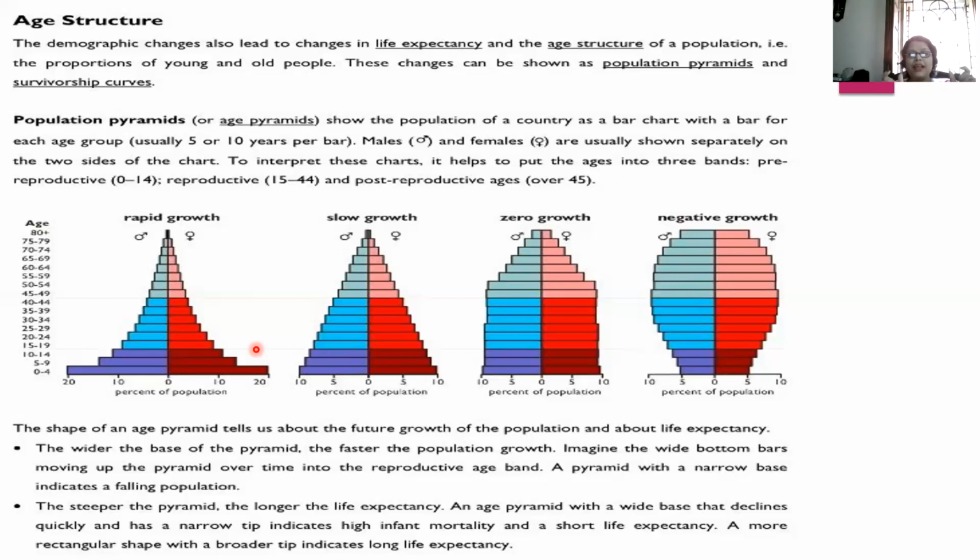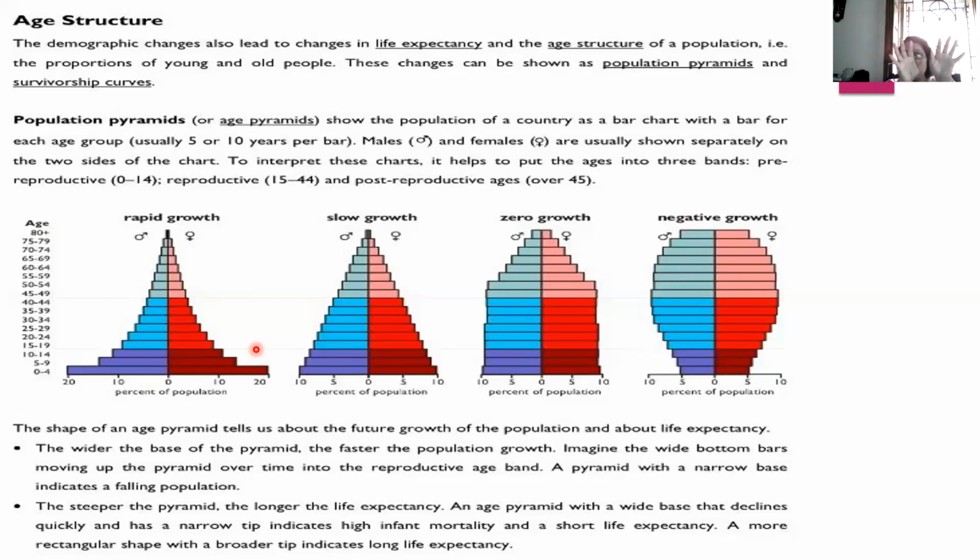Imagine the bottom bars moving up the pyramid over time into the reproductive band. A pyramid with a narrow base, on the other hand, indicates a falling population. If the base is narrow, young individuals are fewer. But if the upper part is too broad, older people are more.